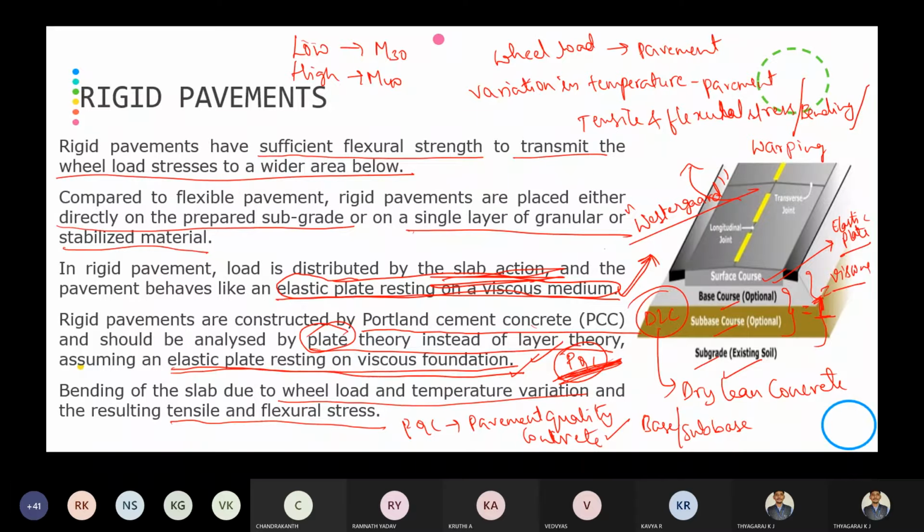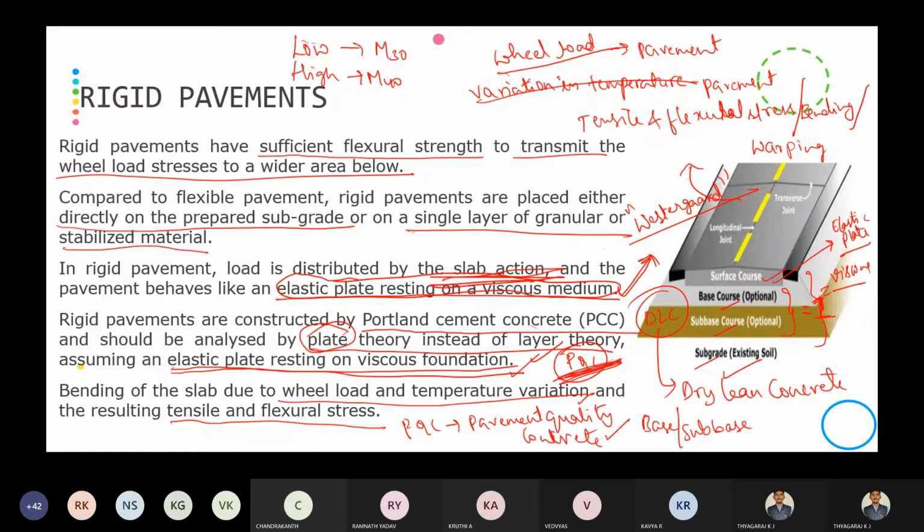But if you go through a microscope or some sensitive instrument, you can observe that the slab will be bending because of the wheel load stresses on the pavement and variation in temperature. That is, temperature stresses will be developed and wheel load stresses will be developed. So those stresses will be creating the bending action in the slab.